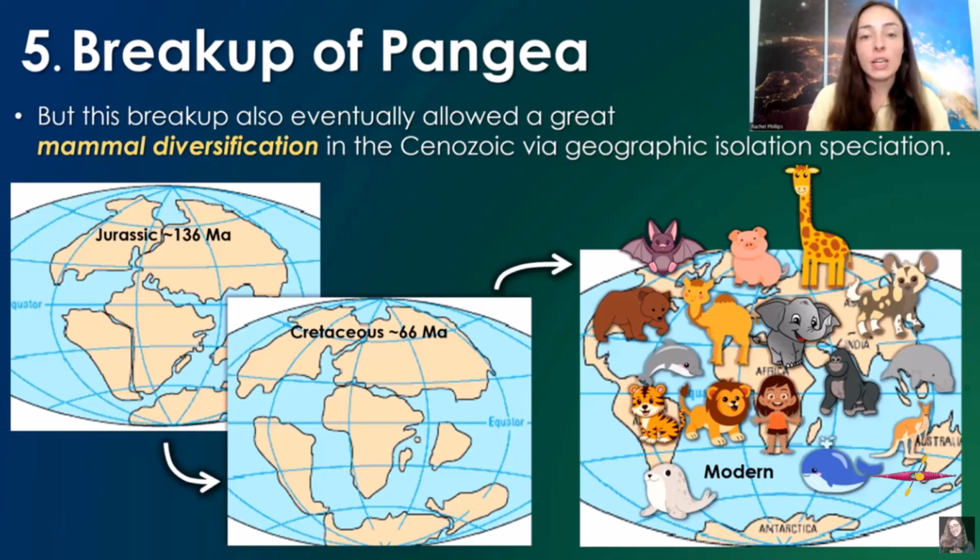And as we all know, after the end of the non-avian dinosaurs, after the Mesozoic, the mammals took over in the Cenozoic, and a large part of the great diversification of mammals during the Cenozoic, and still today, is because of the big split in continental land masses that occurred, allowing there to be more and more rapid speciation.